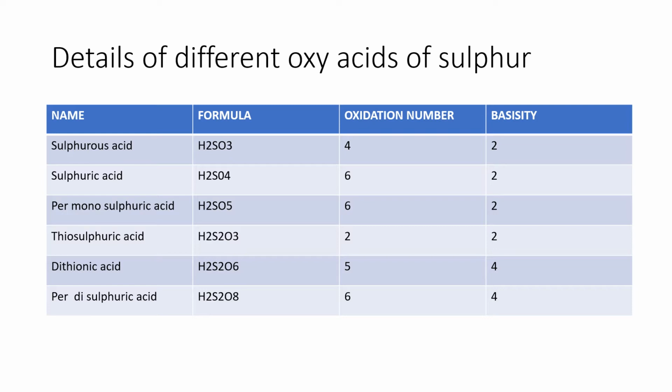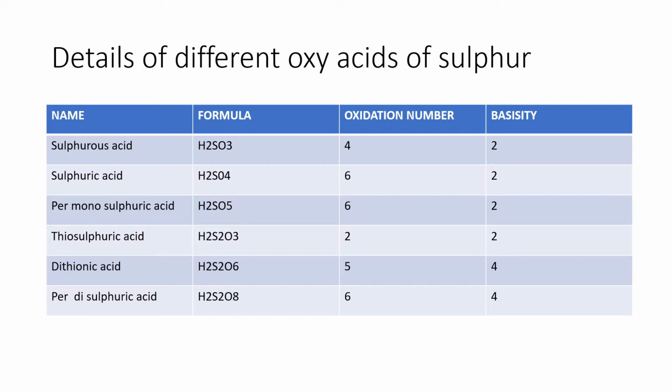Importance of sulfuric acid. As you know, sulfuric acid is known as the king of chemicals. A nation's industrial development can be known by the usage of sulfuric acid. If they consume more sulfuric acid, they are well industrially developed. Sulfuric acid is manufactured industrially in two methods: one is the lead chamber process, another is the contact process. Nobody follows the lead chamber process now, but in the contact process, sulfuric acid is manufactured.